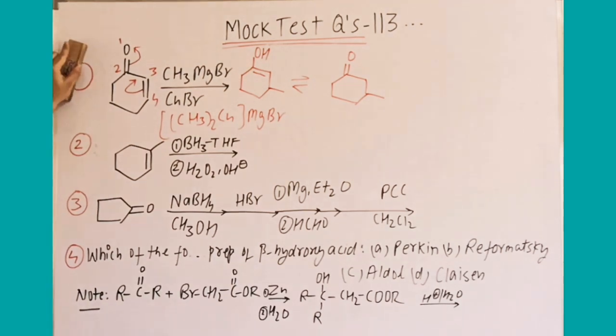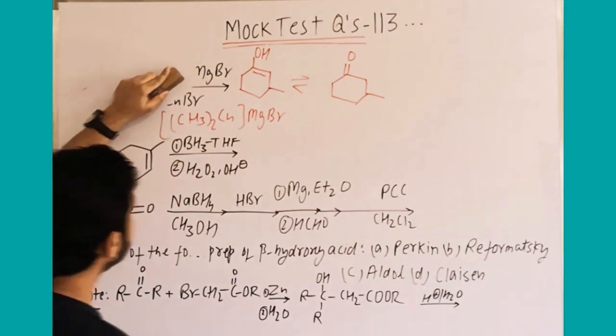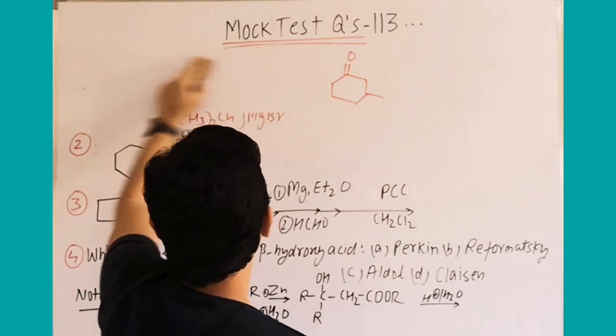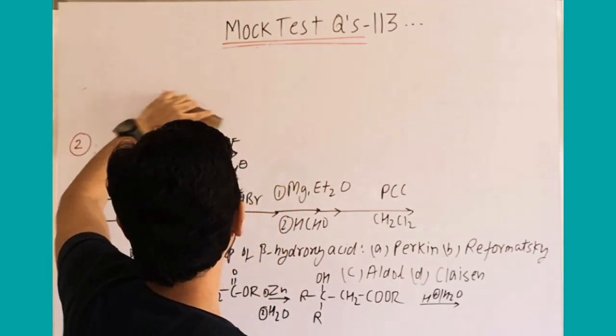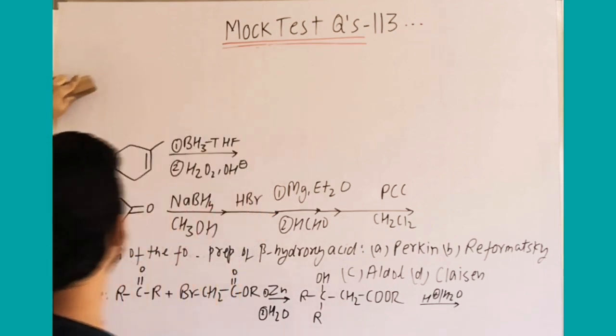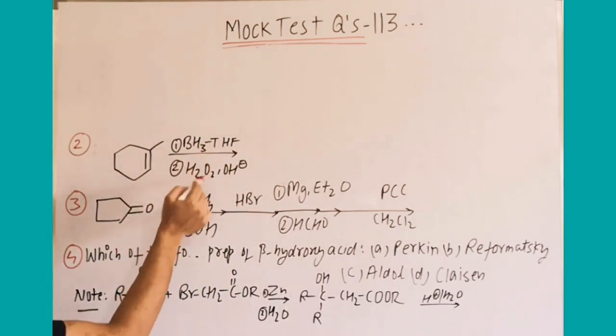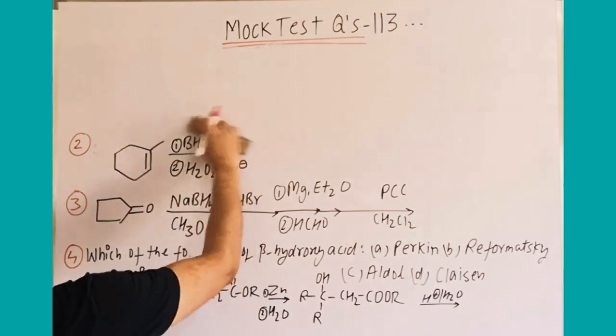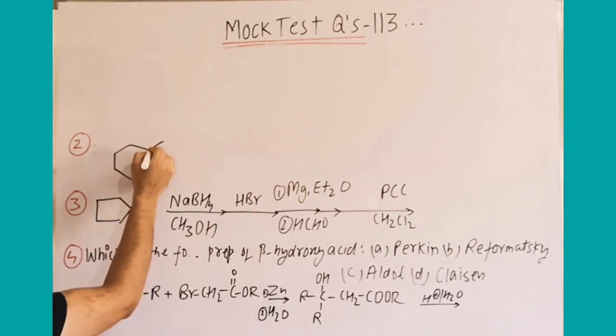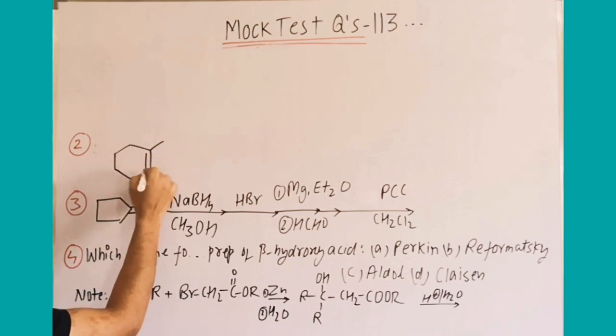Second question. In question number 2, we have already done it several times, but it is important. That is why I keep on discussing this question, which requires some stereochemistry. On the basis of stereochemistry only you can answer this question. So BH3·THF, we know it is anti-Markovnikov addition on this carbon. On this carbon H will go and here OH will come finally.